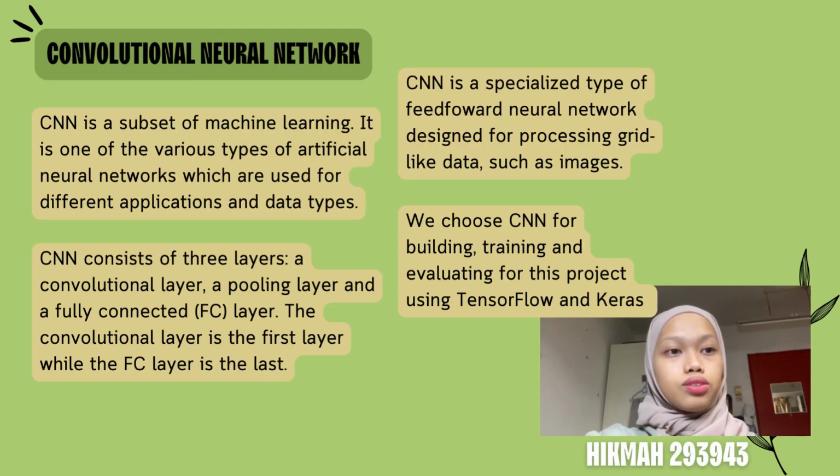Next, I will explain about the convolutional neural network, CNN. CNN is a subset of machine learning. It is one of the various types of artificial neural networks which are used for different applications and data types. CNN is a specialized type designed for image processing and pattern recognition. CNN has 3 layers. First, convolutional layers, next, pooling layer, and lastly, the fully connected layer. In this project, we use CNN for building, training, and evaluating.